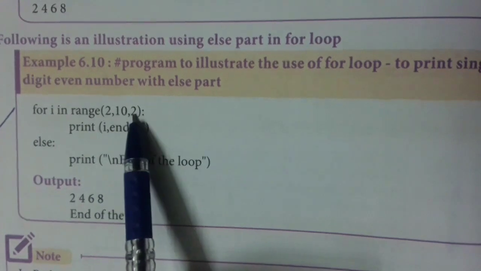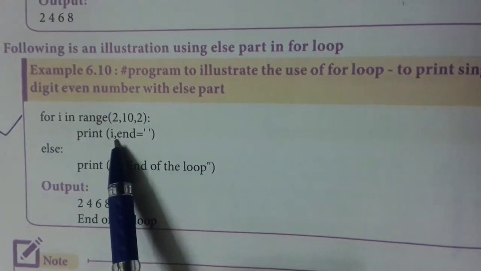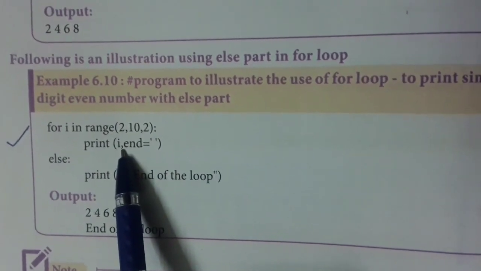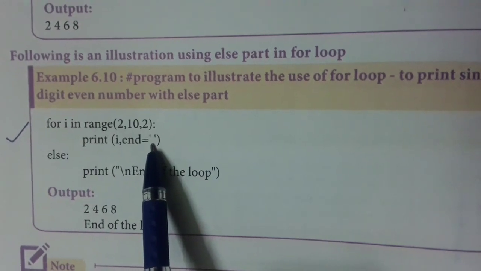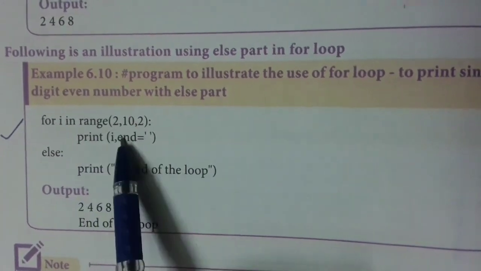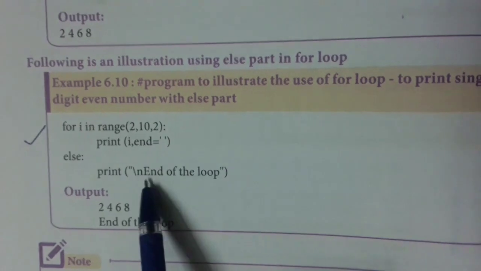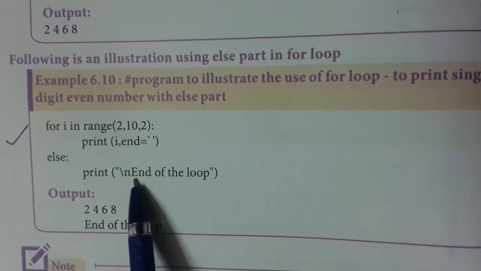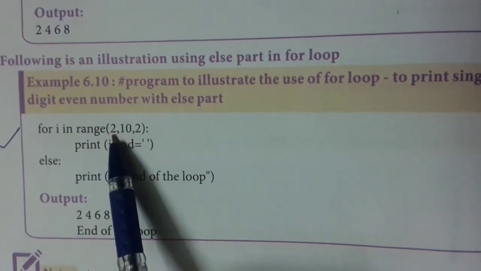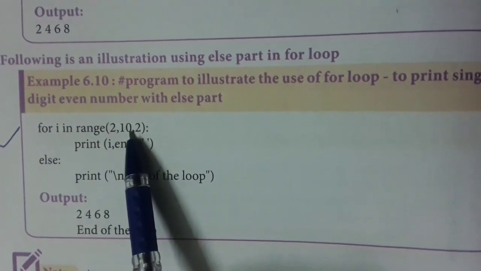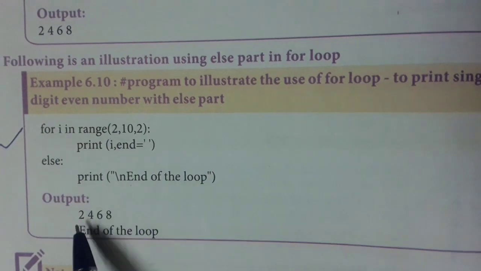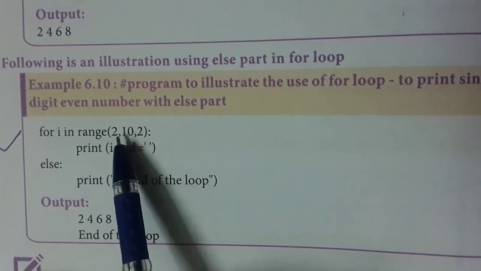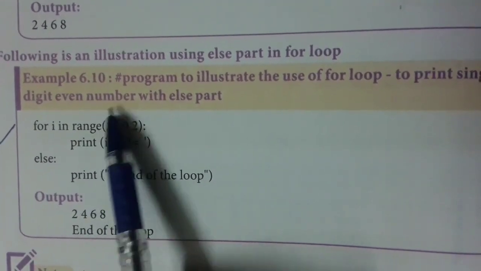If this condition becomes true, the print(i) statement has to be executed, then one space has to be given. If this becomes false, the statement next to else, end of the loop, will be printed. Now, the first value is 2. 2 is less than 10, so 2 will be printed and again 2 has to increase